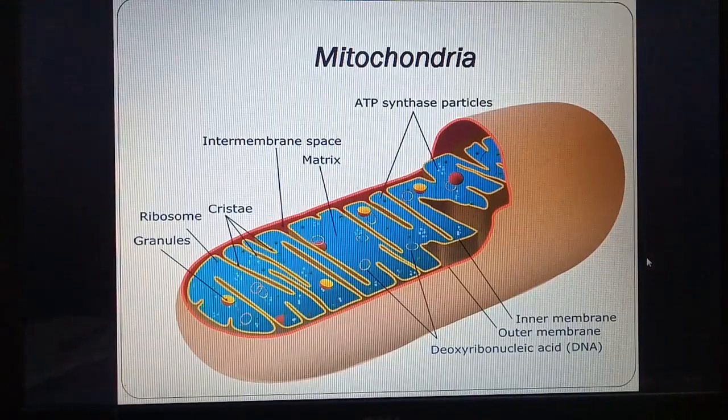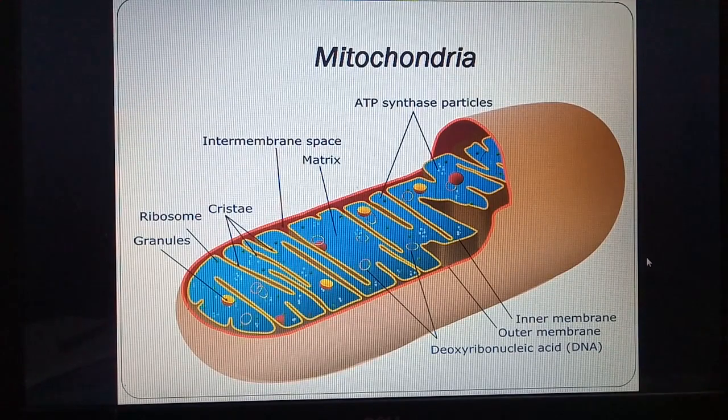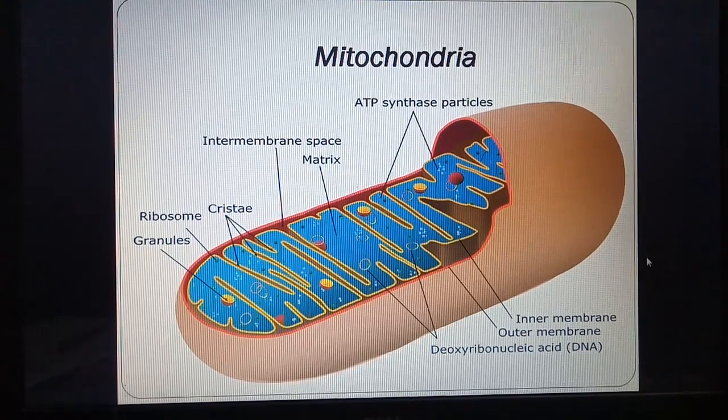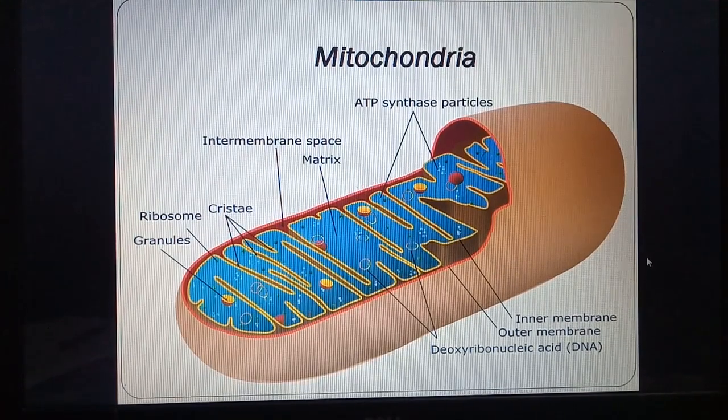Here we can see mitochondria. So outer membrane, then inner membrane has folds which are called cristae, then ribosomes, some granules are there, intermembrane space. Between the outer and inner membrane is intermembrane space. Then there is matrix or the fluid part, ATP synthase particles. So this is enzyme which produces ATP. Then DNA is also seen. Mainly mitochondria is identified by cristae.